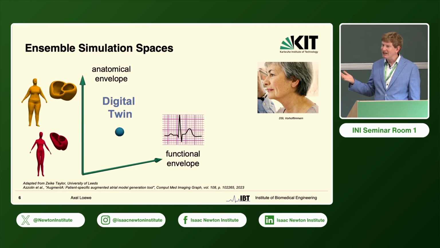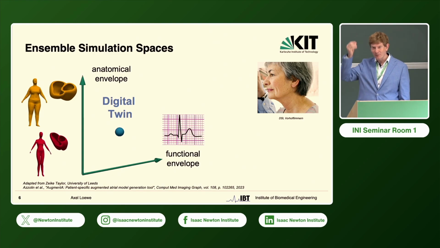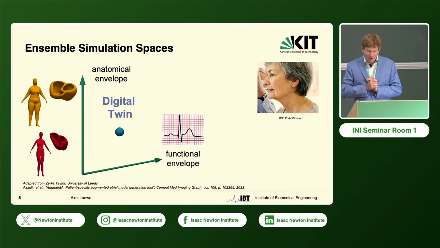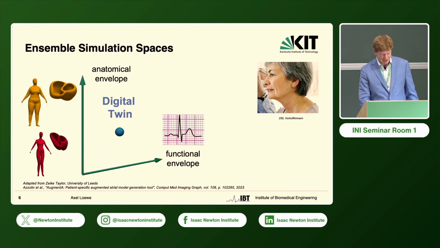So this digital twin, or maybe digital snapshot aspect is shown here. As heard multiple times during this conference, it's important to realize that it's not just the anatomy that matters. So this is one important axis that we see here from top to bottom, to find the individual shape of the organ, of the body, whatever. But it also matters that the function is different. So an excitation might travel faster across my heart than across yours, or the other way around. So we really need to pinpoint also this functional parameter vector for individual and personalized modeling. Once we've done that, we have this one point in this 2D space that might be representative of the patient we see up here.